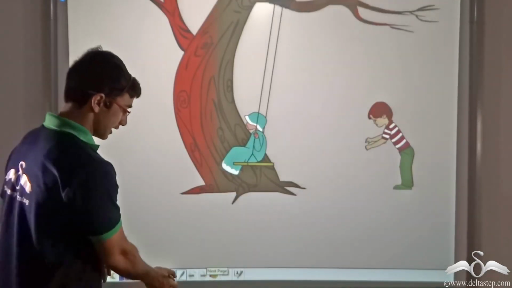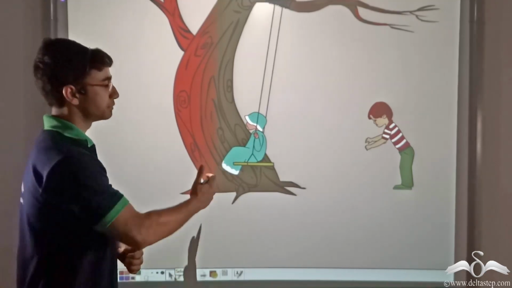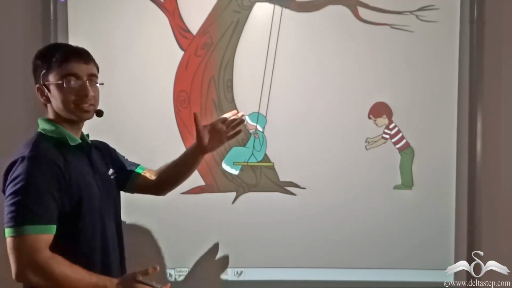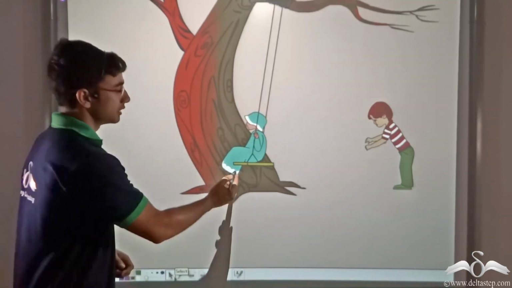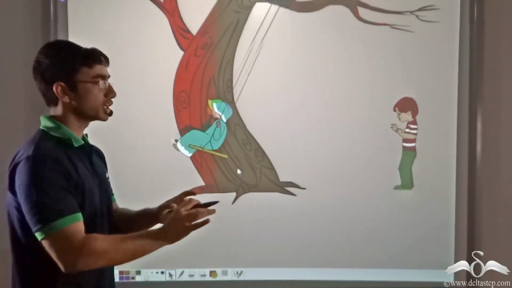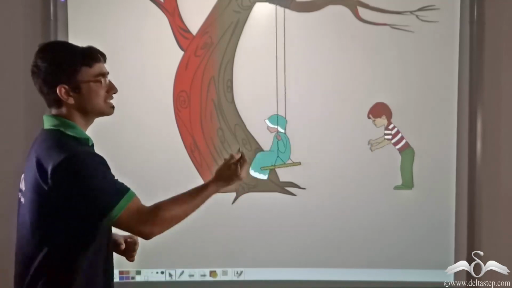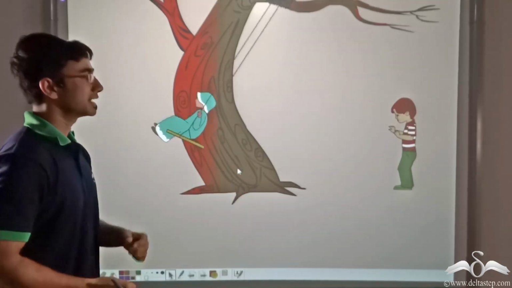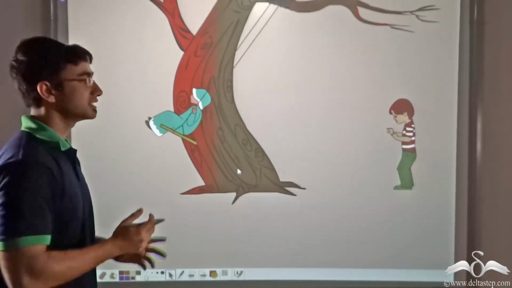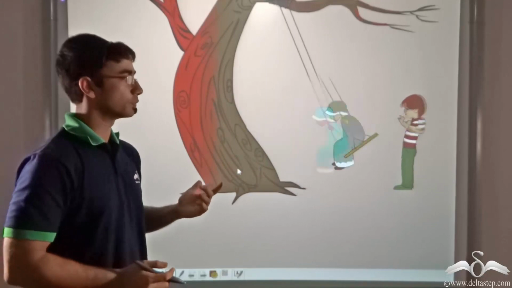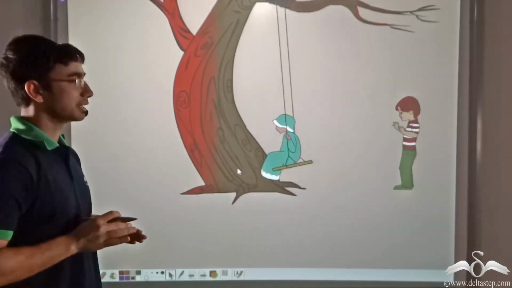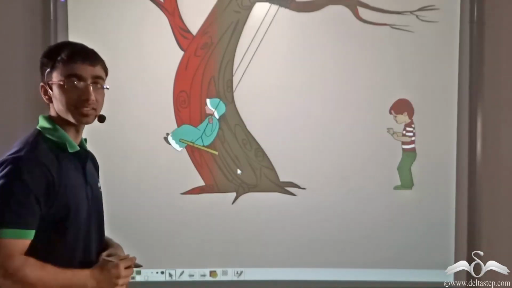So now let us see how in forced vibrations, the vibrating or the oscillating body gradually acquires the frequency of the external periodic force. So over here you will notice that in the beginning, the external periodic force of the boy is not in sync with the swing. But gradually, the boy is applying a periodic force that comes in sync with the swing. As you can see now, as soon as the swing is moving back, the boy is in sync and he is applying the force exactly at that instant.